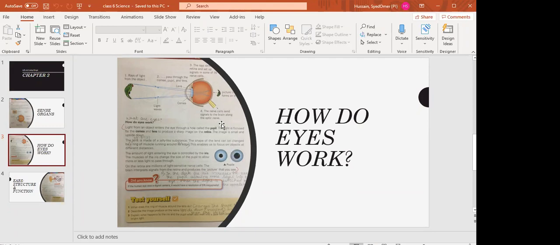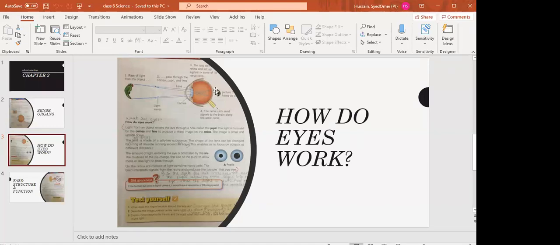So firstly, when light enters our eyes, it passes through the cornea, pupil, and lens. Secondly, when they pass through it, they will strike the retina. As you can see, they will strike the retina, and on the retina we see an upside down image. That is the image formed on the retina, and it is upside down.